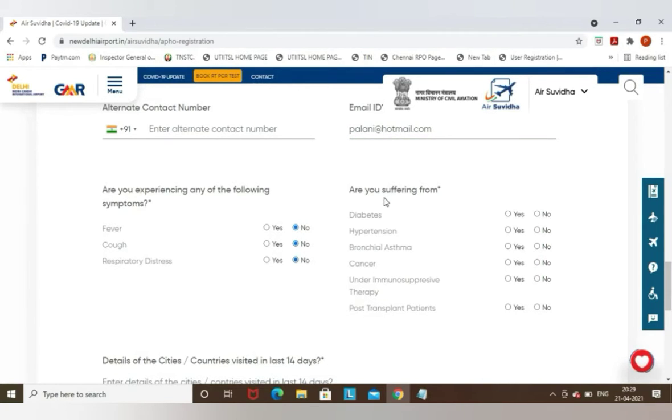And on the right hand side, you can see, friends, it is asking, are you suffering from any of these infections or diseases? If you are suffering from any of these illnesses, you need to select yes. Else select no. But please give the correct information.